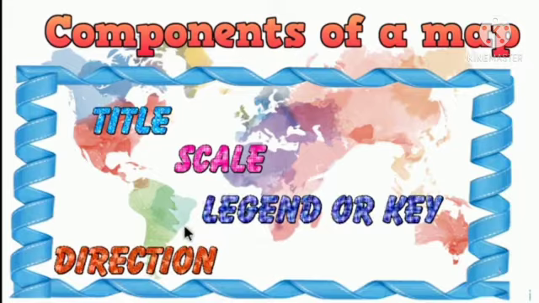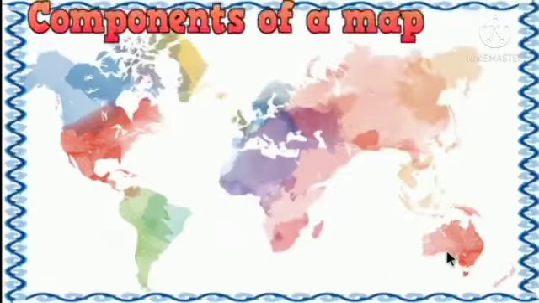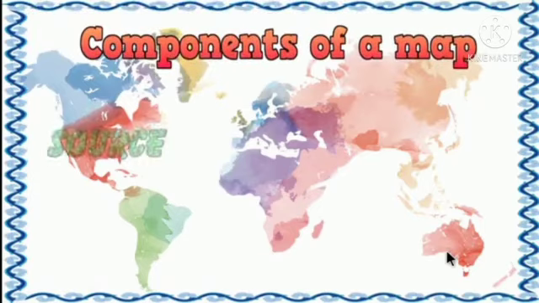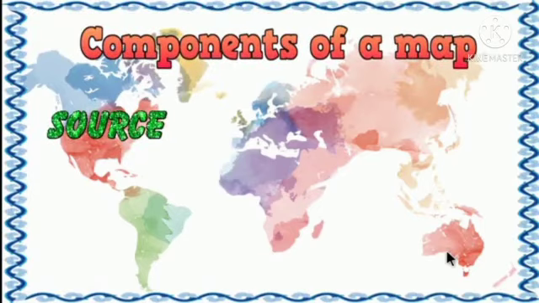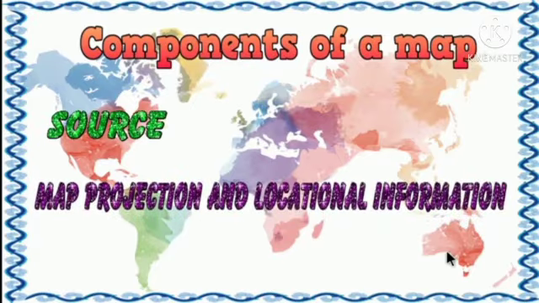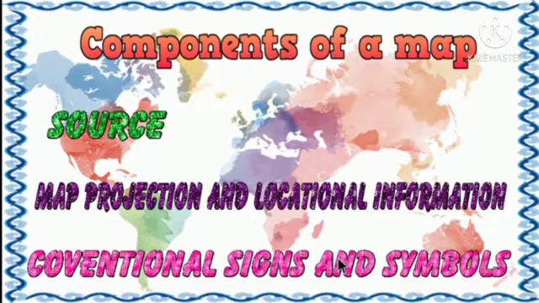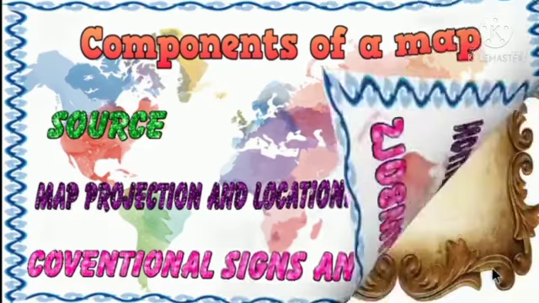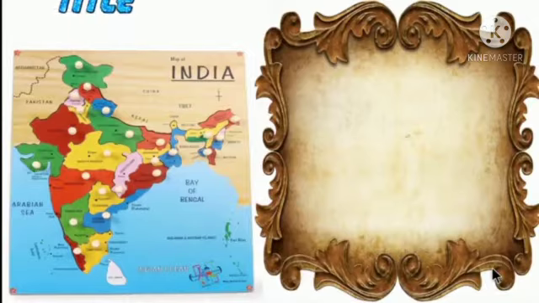Fifth is the source. Sixth is the projection and locational information. And the seventh one is the conventional signs and symbols. Let's see each component in detail.